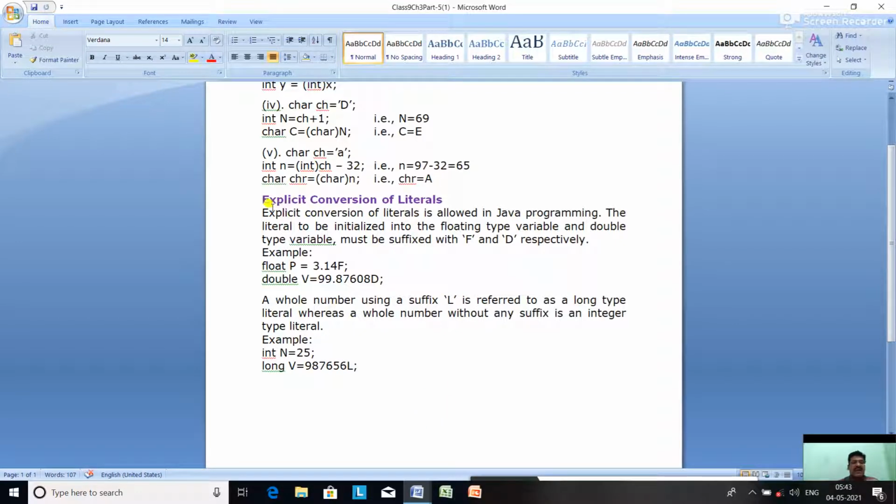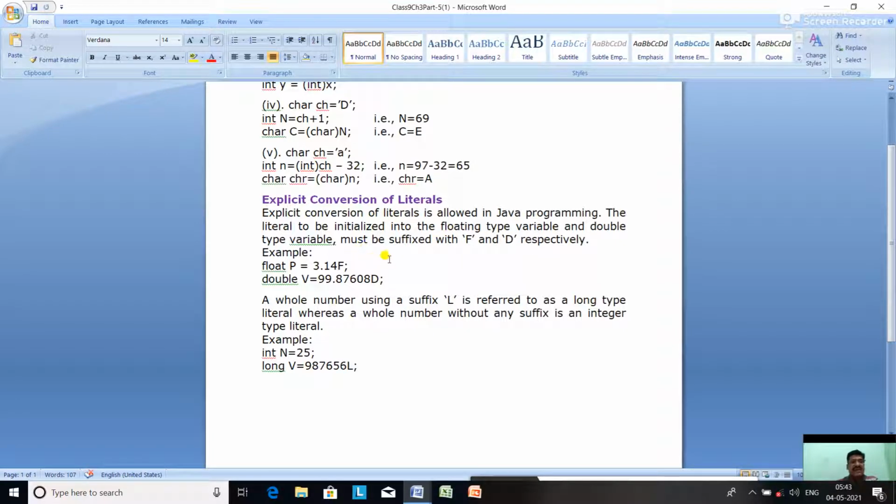Today's last topic, the end of the chapter: explicit conversion of literals. A variable declared as float or double type contains a fractional value. At the time of initialization, it becomes difficult to say whether a real literal fractional value is to be stored in a float or double variable. Explicit conversion of literals is allowed in Java programming. The literal to be initialized into the floating type variable and double type variable must be suffixed with f and d at last.